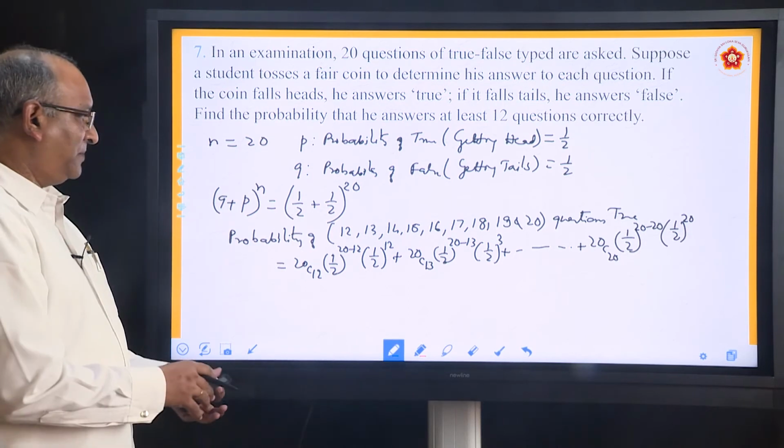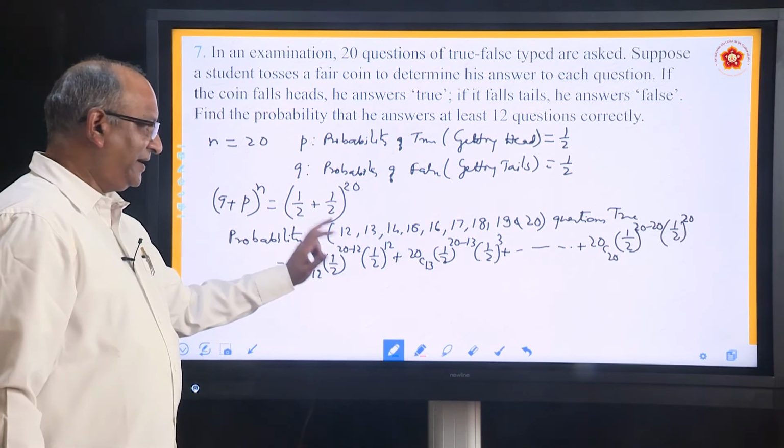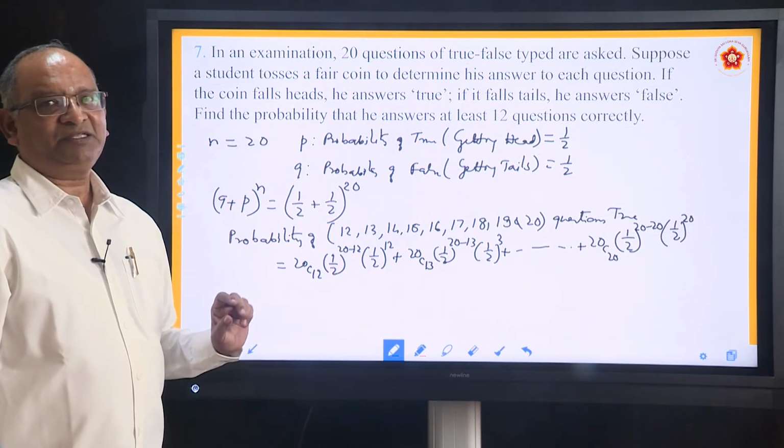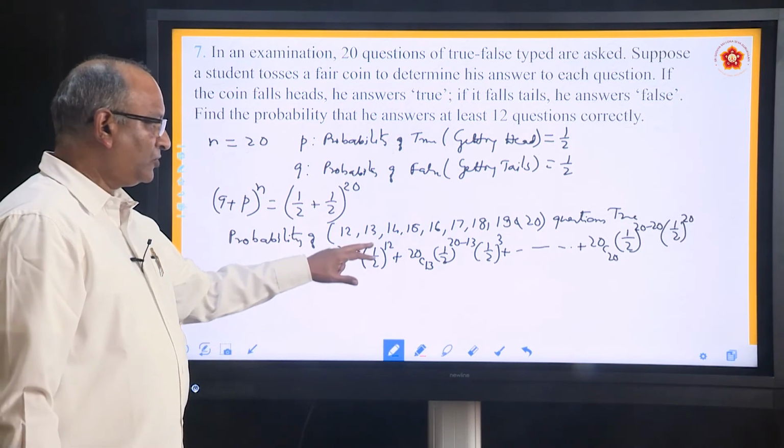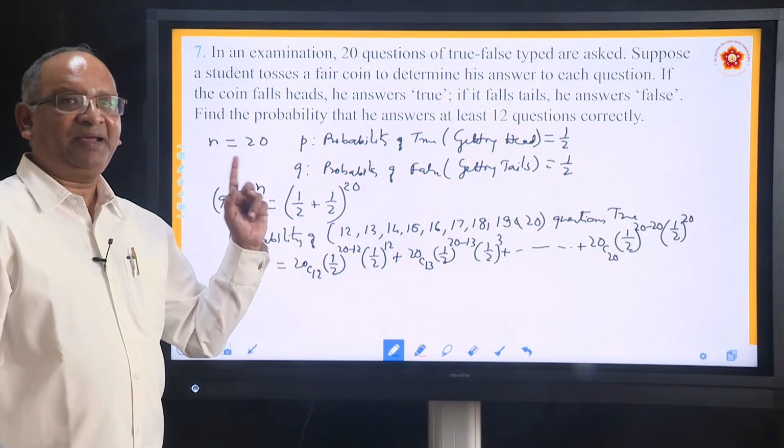Now, observe 1 by 2 to the power 20 minus 12. 20 minus 12 means what? 8. And 1 by 2 to the power 12. 8 plus 12 makes it 20.